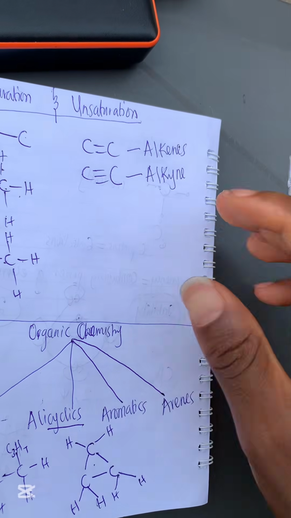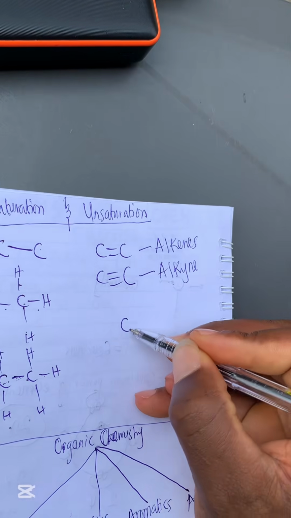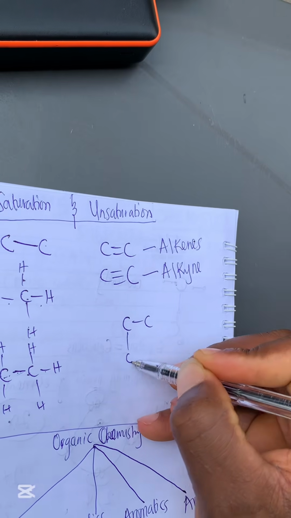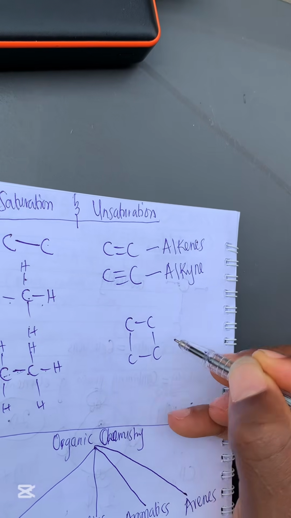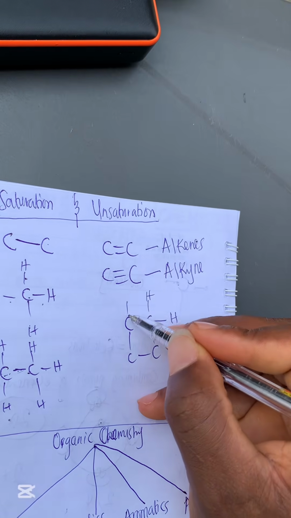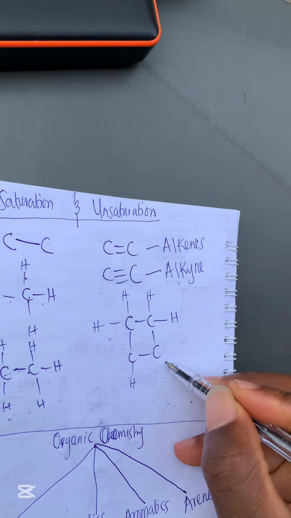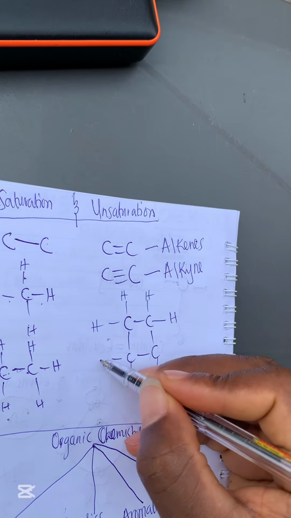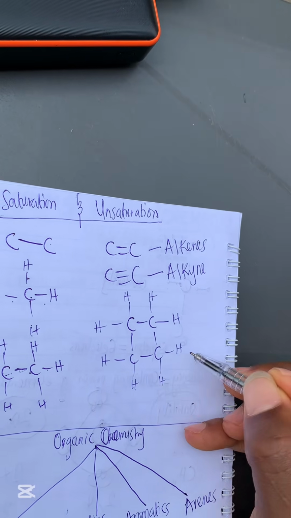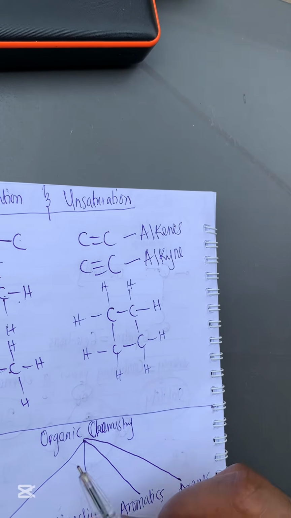Another example of an alicyclic compound is this. They are usually enclosed. You see that they are closed. This is cyclobutane. So it is not always single bonds. It can even be double bonds or triple bonds. You understand? So that is for alicyclics.